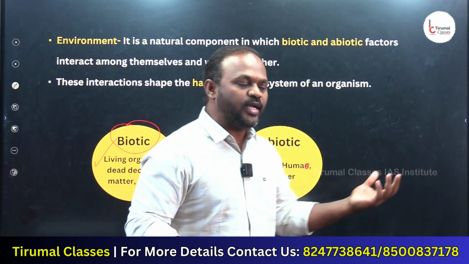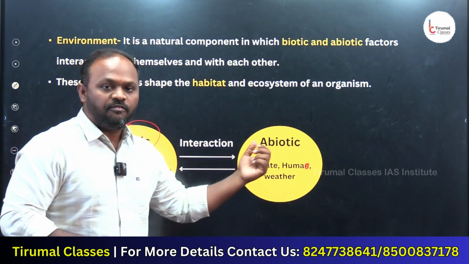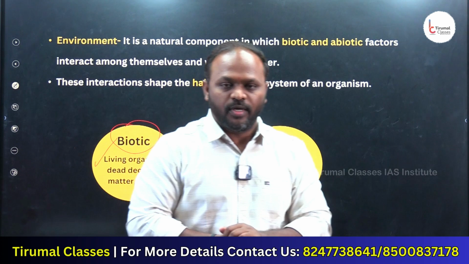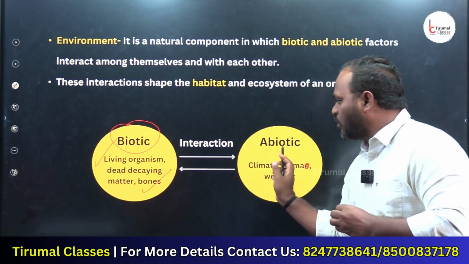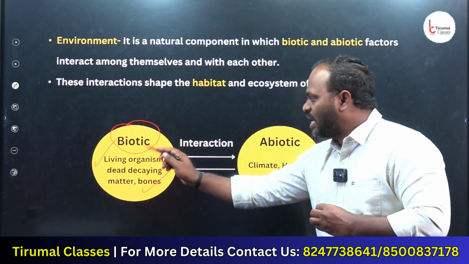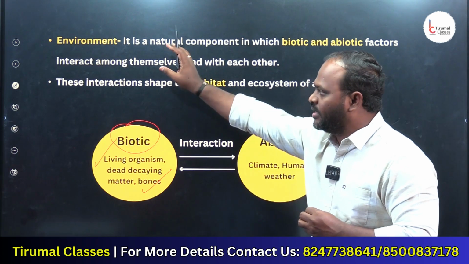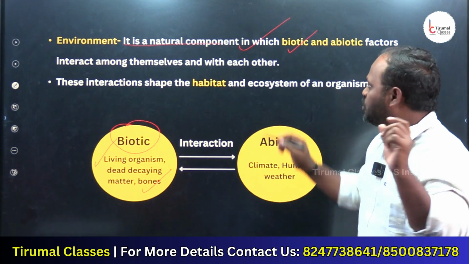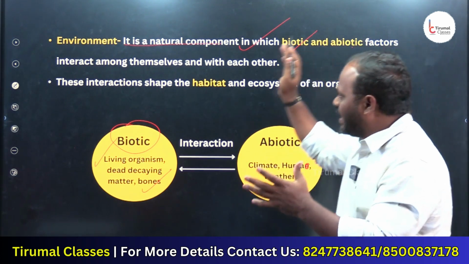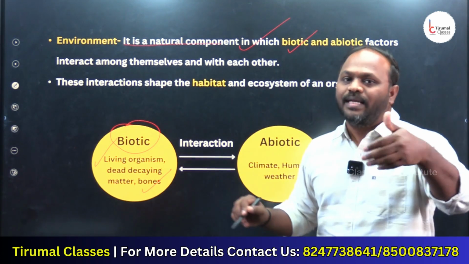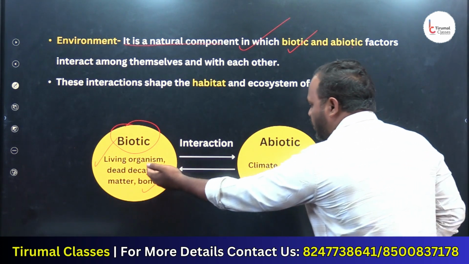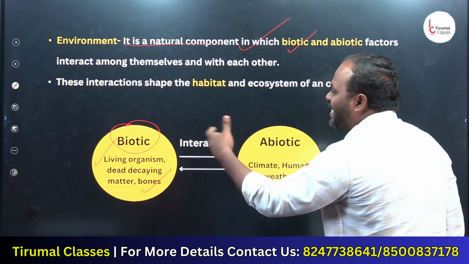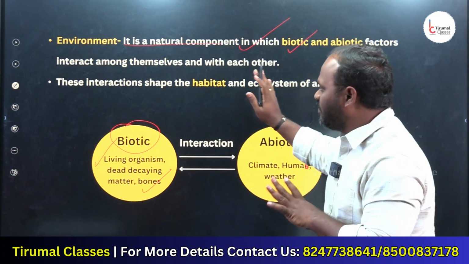What are abiotic components? Look, climate, weather, humus, which we call abiotic components. The interaction between biotic and abiotic components among themselves is nothing but environment. Environment is a natural component in which biotic and abiotic factors interact among themselves with each other.